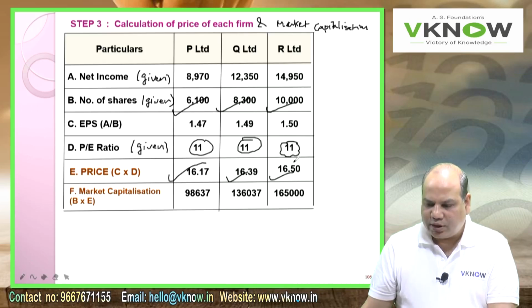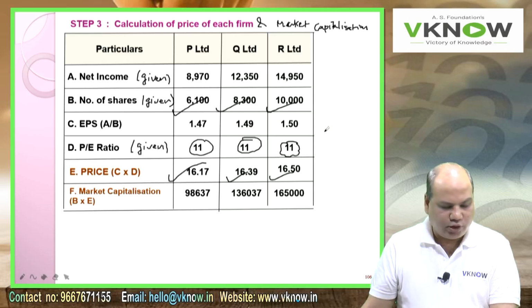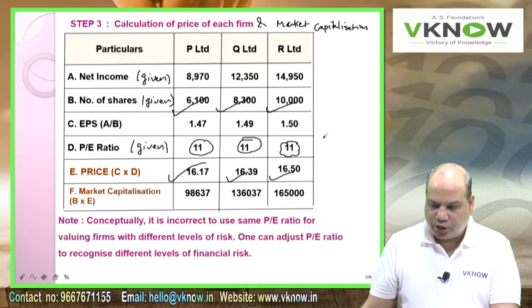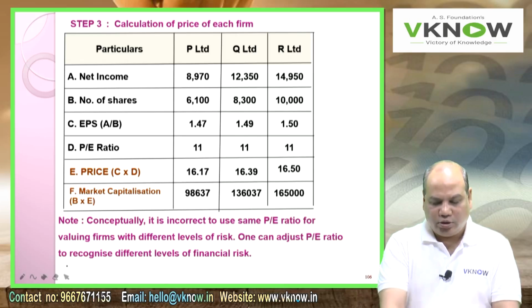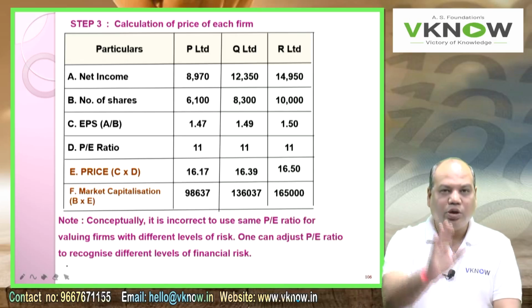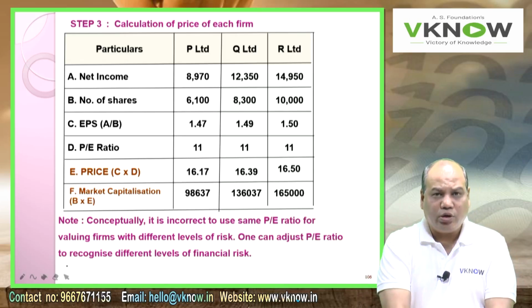So it should have been assigned a higher P ratio. Investor will favor R Limited from risk point of view because its debt equity ratio is very low compared to P. So therefore using same P ratio for companies with different degrees of financial risk is not appropriate. One should adjust P ratio according to the risk involved also.